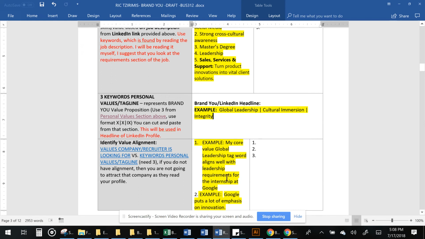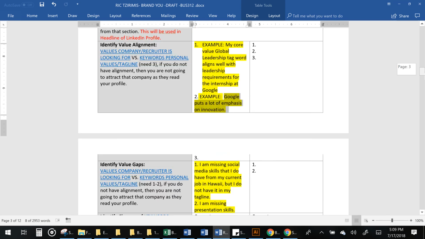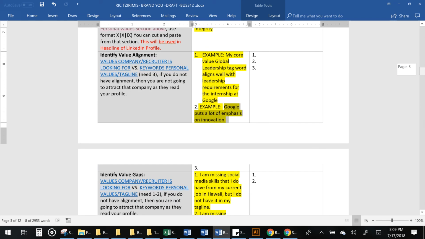And what you want to do here is, the next section is, do your keywords match up to the keywords that are being looked for by Google or by Hawaiian Airlines or by Disney, for example? And in this example, in the Google internship, they were actually looking for leadership. Global leadership is a great tag word, and he had that as his number 1 tag word. Google puts a lot of emphasis on innovation too. And that was another keyword.